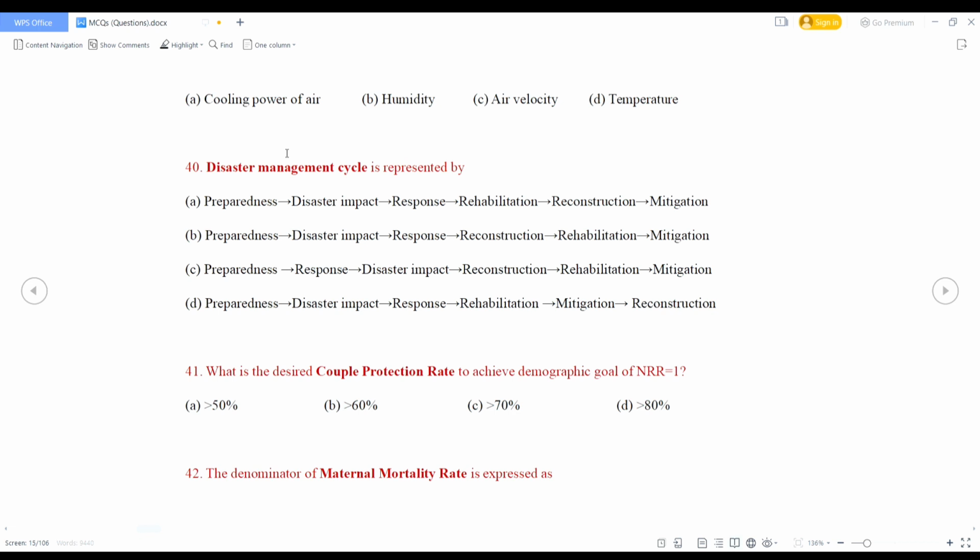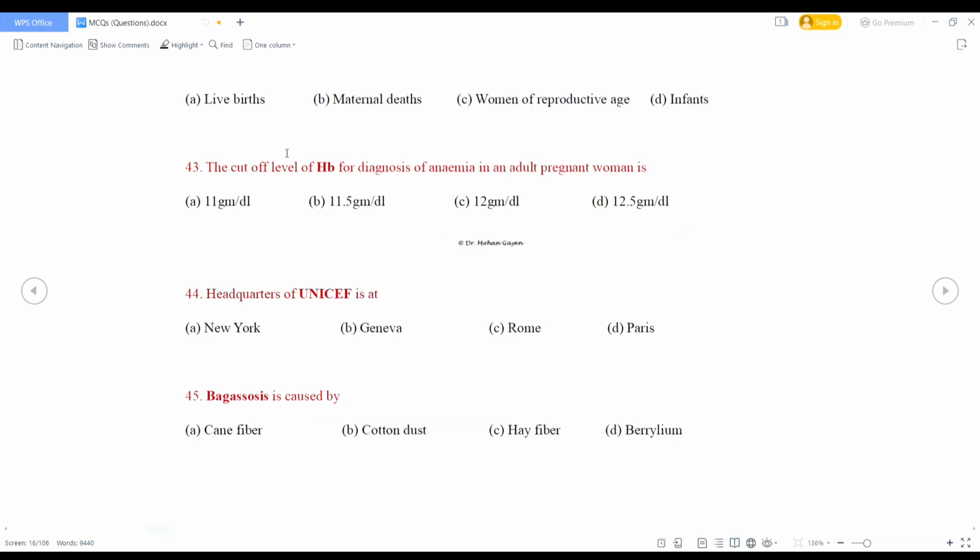The denominator of maternal mortality rate is expressed as, here the keyword is maternal mortality rate, not the ratio. So what will be the denominator? Denominator will be women of reproductive age, but in case of ratio the denominator will be live births.